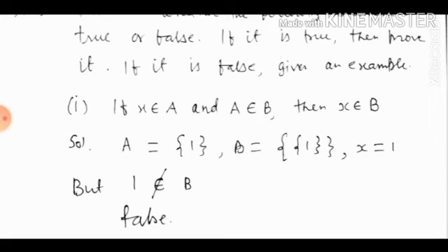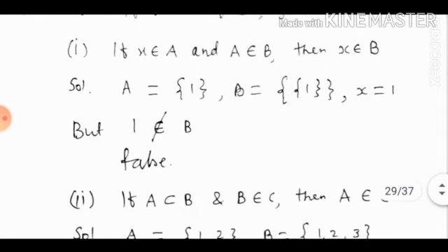Here X is 1. You can see 1 belongs to A, and A is an element of B, but 1 does not belong to B.